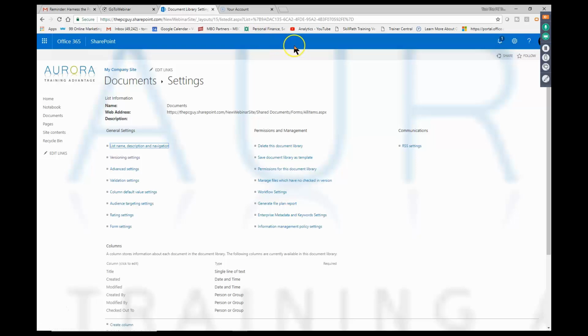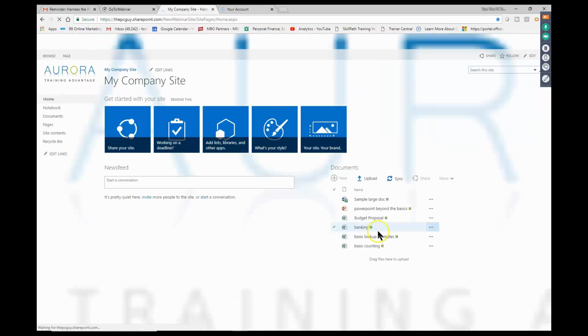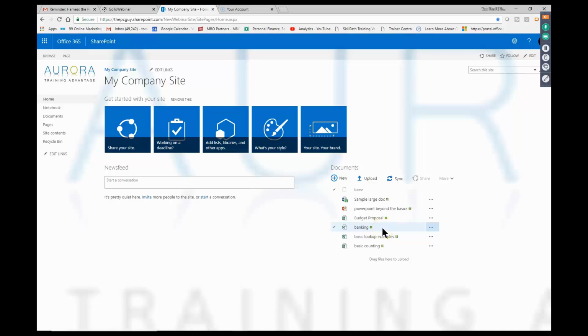You want to make sure you do that with your document libraries. Otherwise, the checkout feature is not there. And I like the checkout feature because that means only one person can have that document at a time, or only one person can change it. Other people can get read-only copies of that document. So let's keep on going with other features here.